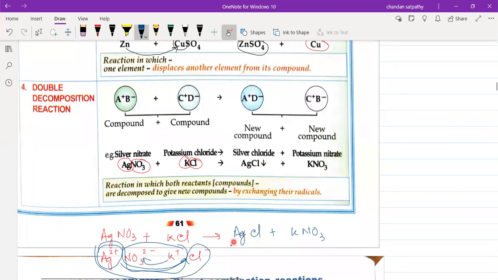This reaction is called the double decomposition reaction. Why? Because both are decomposing, both are breaking. So it is called double decomposition reaction. Here, exchanging of radicals takes place.